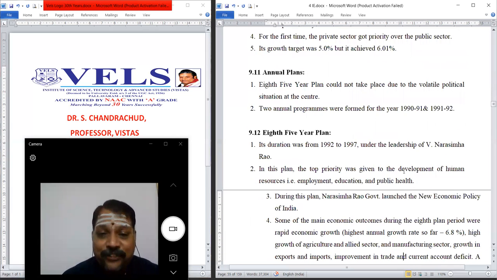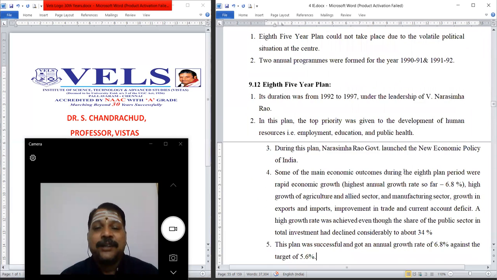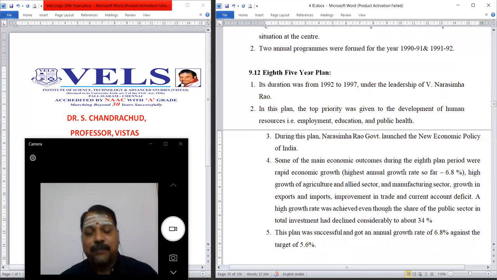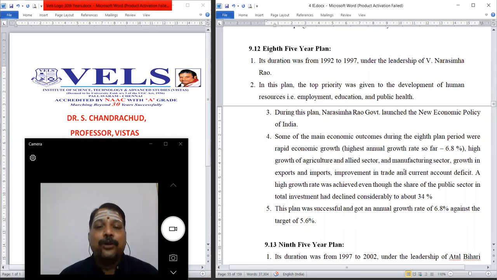Then the eighth five-year plan was implemented between 1992 and 97 under the leadership of former Prime Minister P. V. Narasimha Rao. In this plan, top priority was given to the development of human resources, that is employment, education, and public health. During this plan, the Narasimha Rao government launched a new economic policy in India.